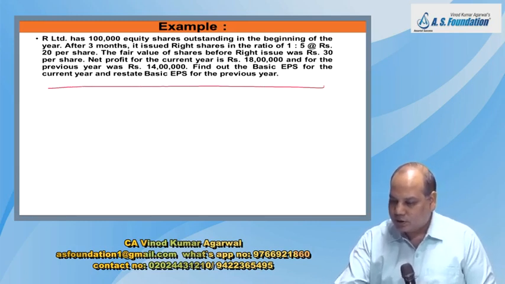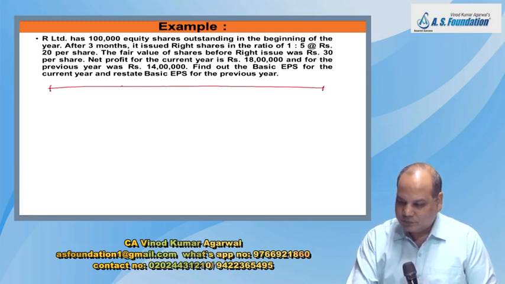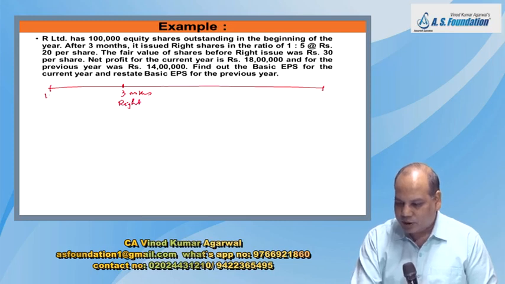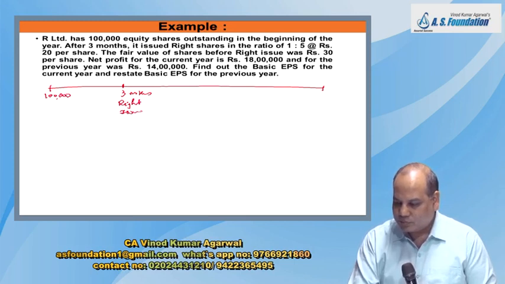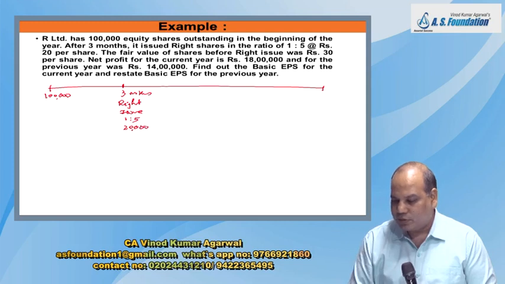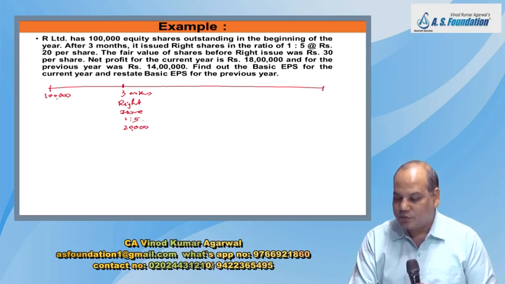So this is our year, and after 3 months, right issue was made. You have at the beginning 1 lakh shares. What is the right issue? 1:5 means one right share for 5 existing shares. So 20,000 right shares will be issued.